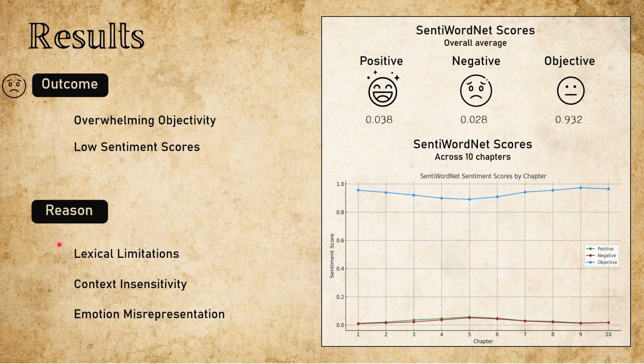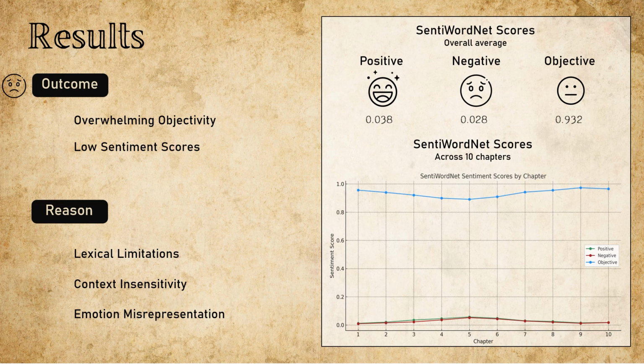First, lexical limitation. SentiWordNet can only assign scores to words it recognizes, and many 19th century terms or slang just don't exist in its database. Second, context insensitivity. The model doesn't know if gold refers to treasure or color. All senses are weighted equally, which flattens emotional nuances. Lastly, emotional misrepresentation. Words like ship or map carry clear emotional weight in the story, but SentiWordNet might label them as neutral because it evaluates them out of narrative context. So while it gave us a baseline, the emotional depth was lacking.